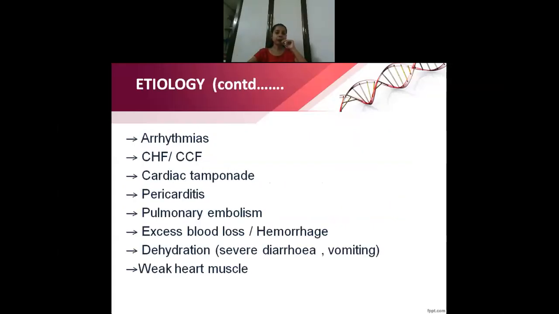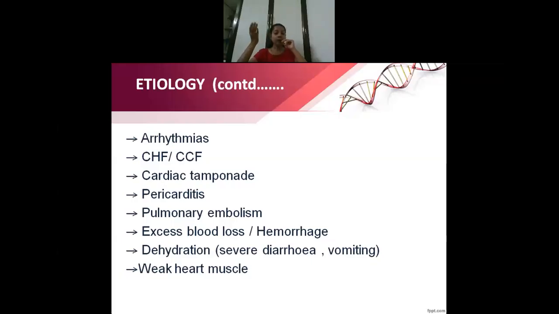Other than that, when a person is suffering from any heart or cardiac disorder, we have seen that cardiac disorders can result in hypertension, and they can also result in hypotension. You may wonder why it is happening. Initially, there could be hypertension because of abnormal regulation of the blood pressure.